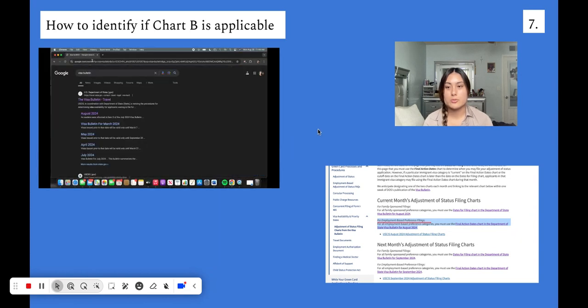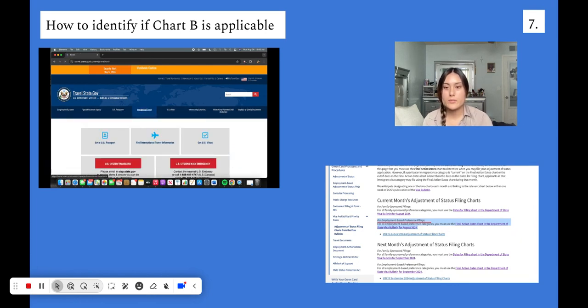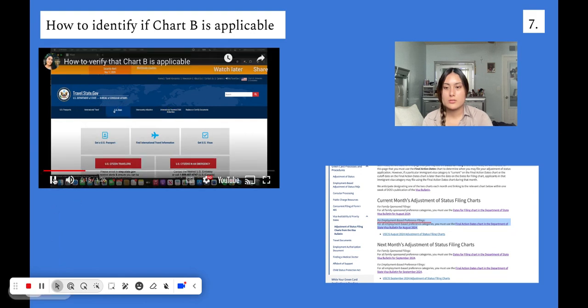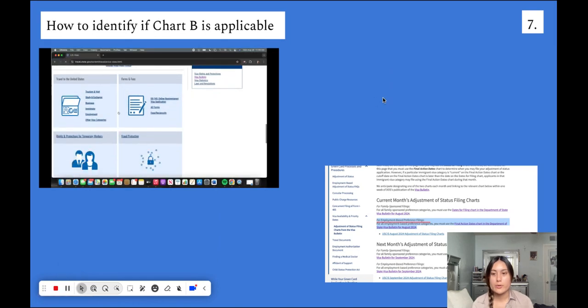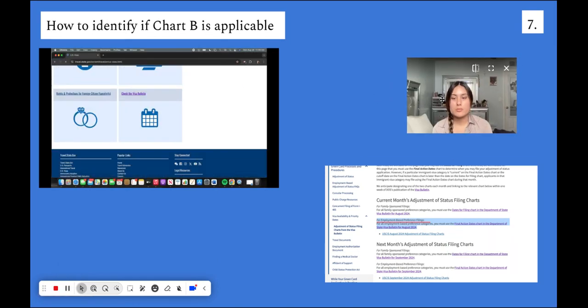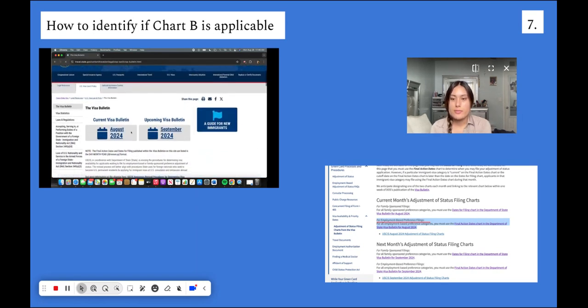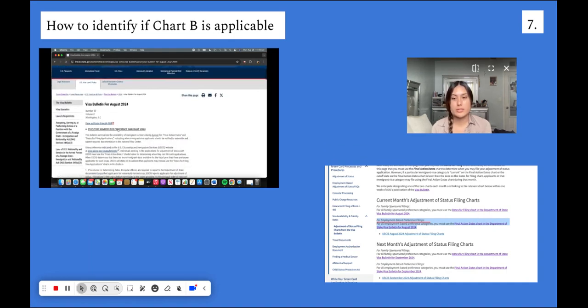We're going to look up the visa bulletin again online. This is what it looks like. And then again, I'm going to show you initially from the home page, and look up visa bulletins. Remember, we're going to scroll all the way down where the visa bulletin shows up. Check the visa bulletin. We're going to go ahead and click on that right there. And then we are going to look for the current visa bulletin. You can look at the next upcoming one, but we're specifically going to be focusing on this month's one.